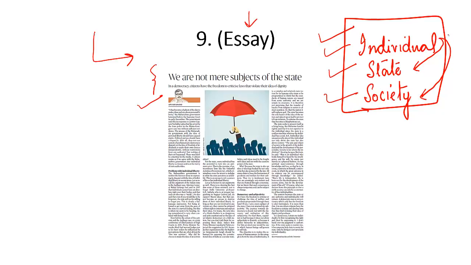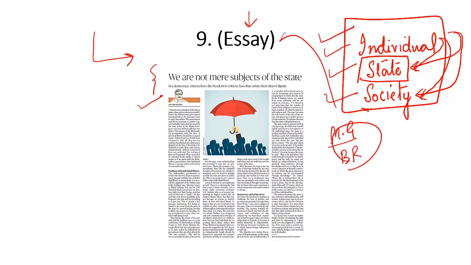So the individual should have the power to criticize the state. The individual should have the power to criticize the society. The individual should have the power to disobey the state as well if the state is passing laws which are unethical or discriminatory in nature. There are some very important quotes in this column, for example by Mahatma Gandhi, for example B.R. Ambedkar, that you can cite in your essay.